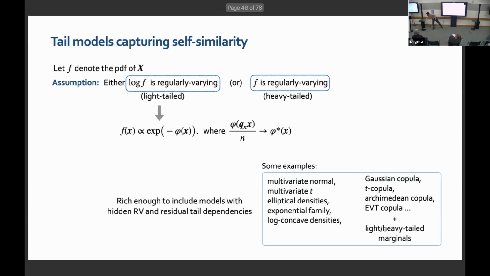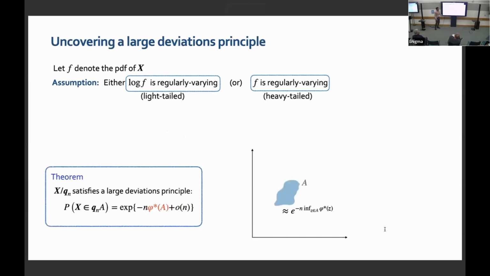So what does this give me? This assumption gives me a certain large deviations principle, which provides me a basis to go and study how these rare events are happening and how I can justify variance prediction and so on.